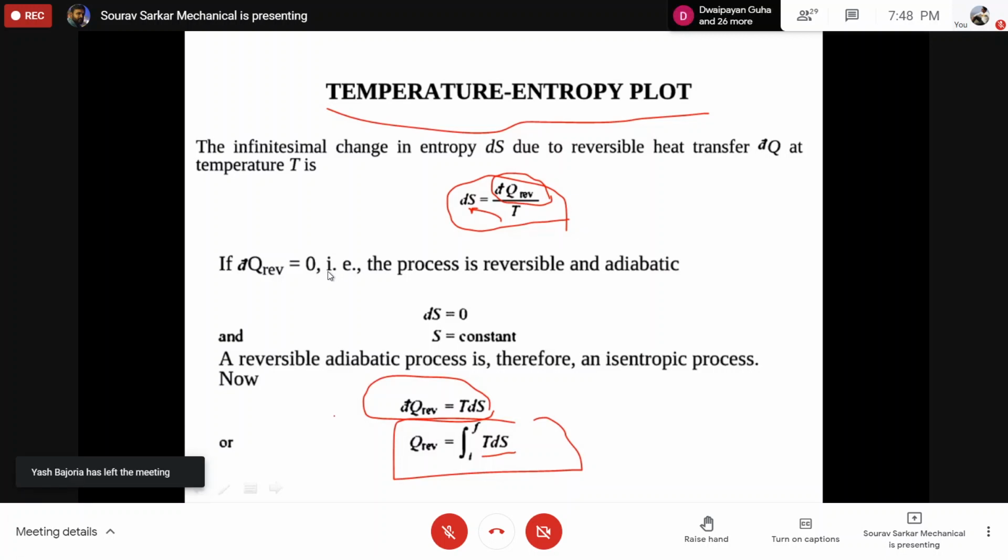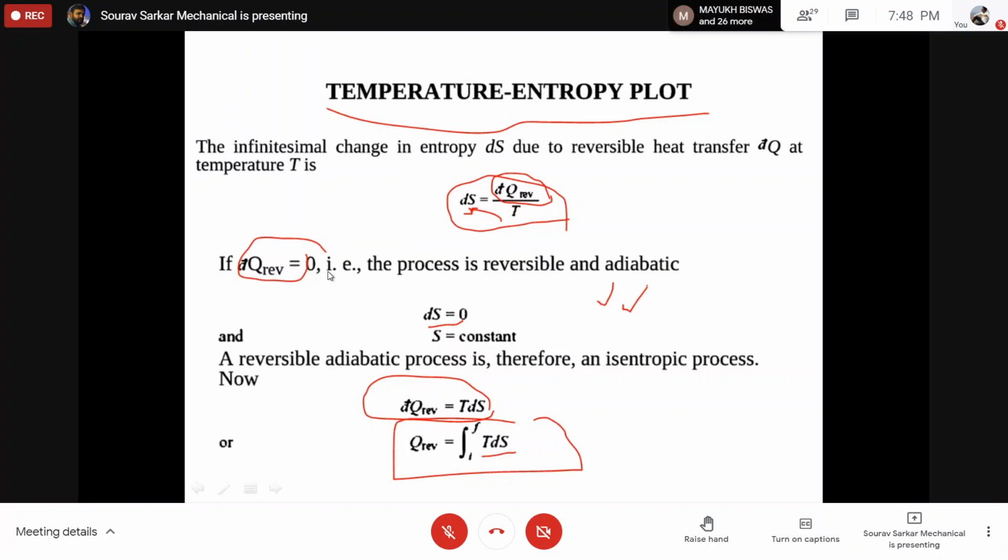If it is an adiabatic process, your dS will be 0. If dQ equals 0, then dS will be equal to 0. So I can say adiabatic process means it is an isentropic process.